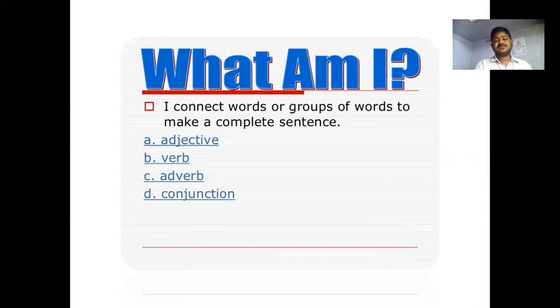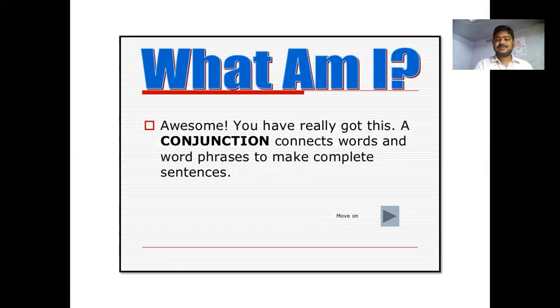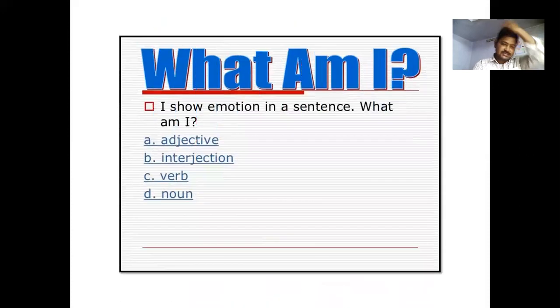I connect words or groups of words to make complete sense. A, adjective. B, verb. C, adverb. D, conjunction. An adjective describes the noun. A verb tells the action, and an adverb describes how the action is done. That means an adverb qualifies a verb. And the next one is, yes, you really did a good job. A conjunction connects words or phrases to make complete sense.